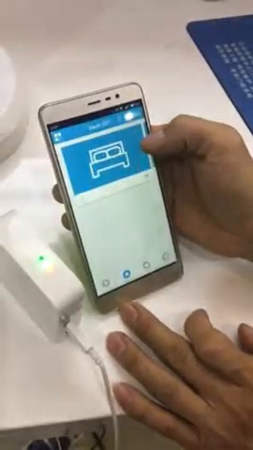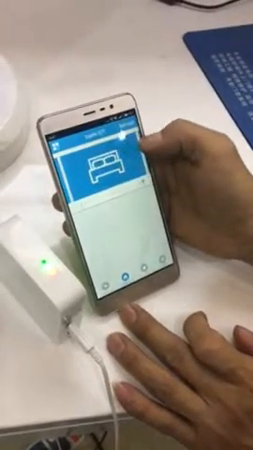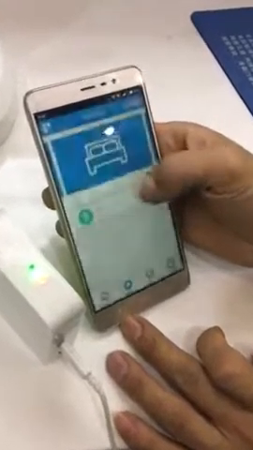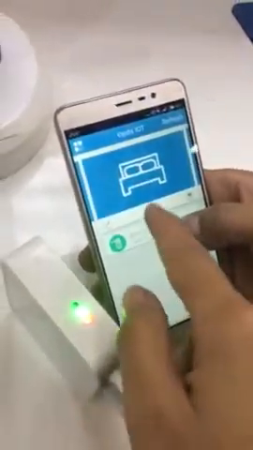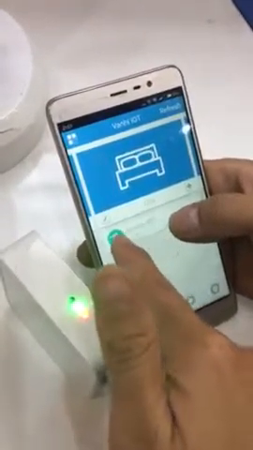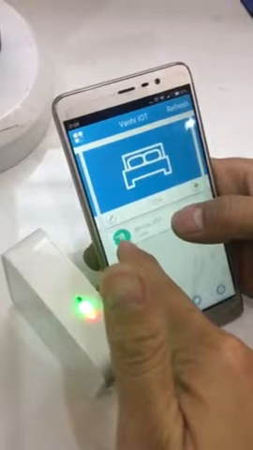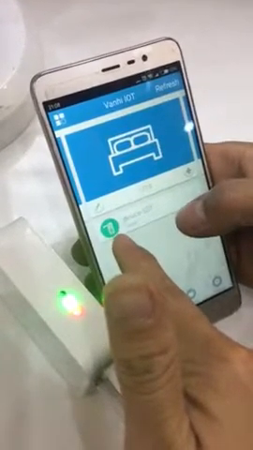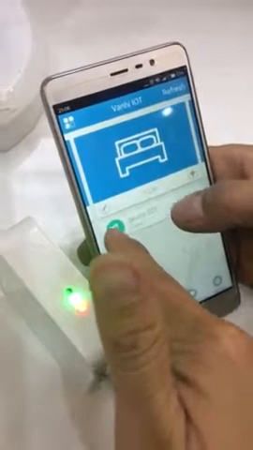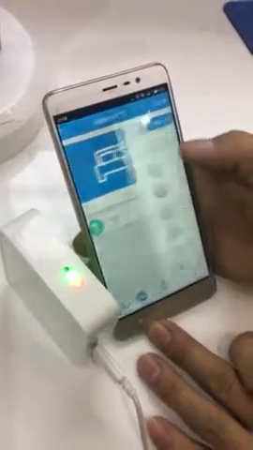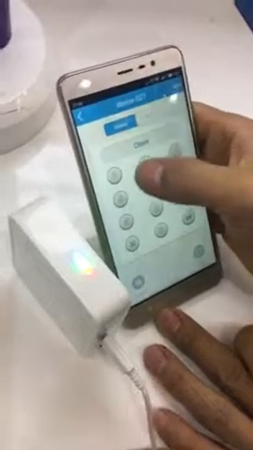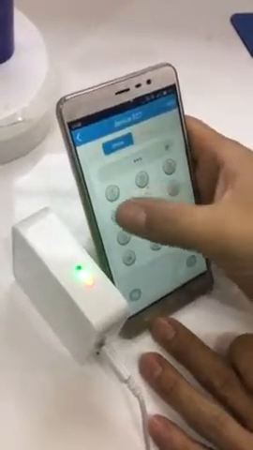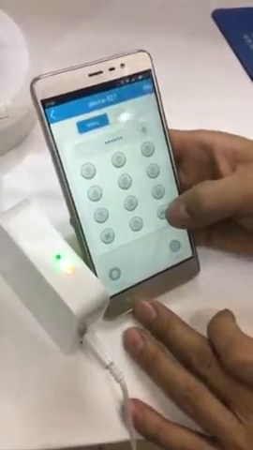Yeah, refresh first. Just now succeed. So you can see we already add this device to this room, and if it is online status means it is green color, and if it is offline means gray, and you can see here have color. And you can go inside and input just now the password we add. And okay.